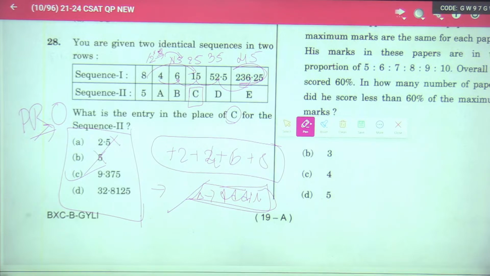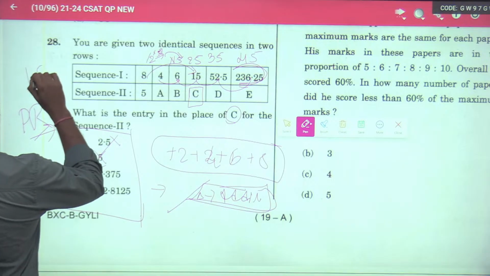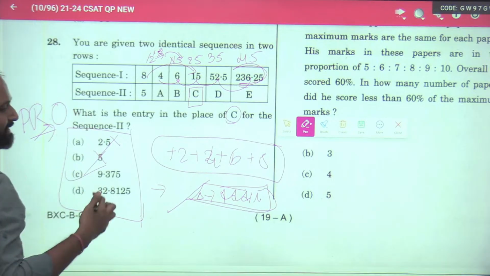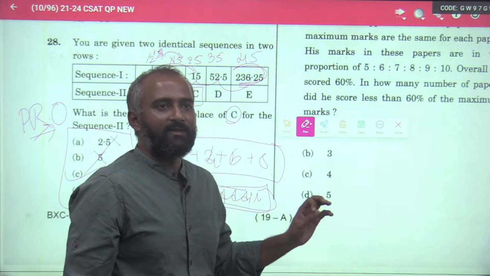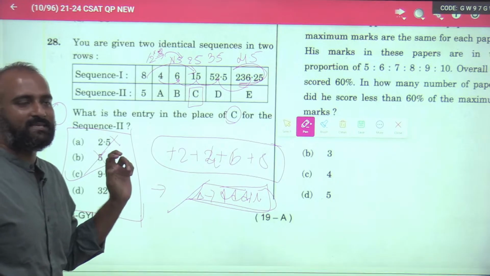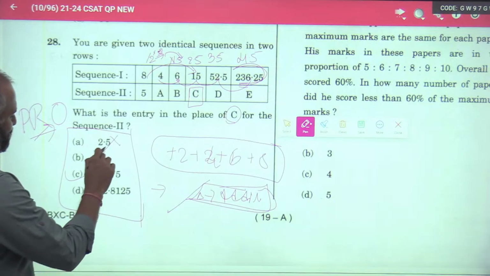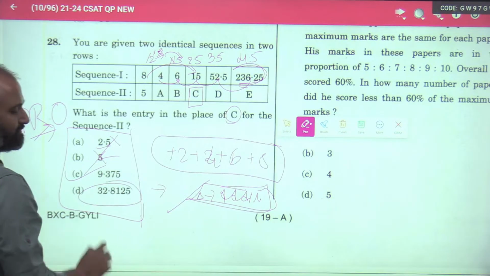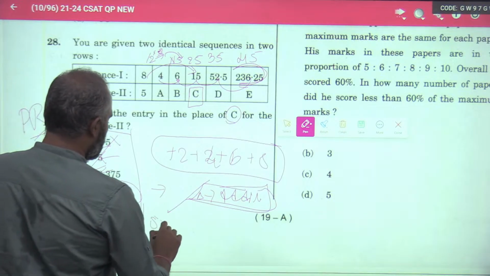For people who calculate this, they might take time, because most people's calculative ability is average. Let's not say worse, but average. So instead of doing all this, if you have just the temerity for a second to look at the options, you see 2.5, 5. So the answer is C.